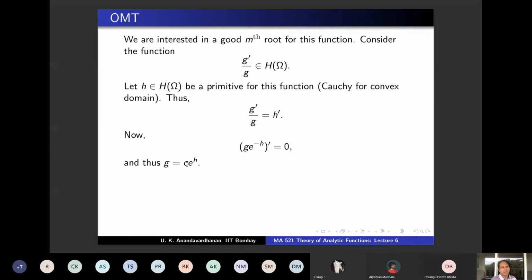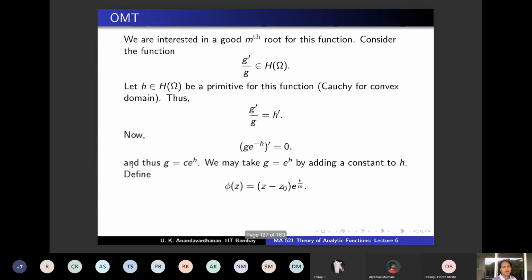Exponential is surjective, meaning if c is non-zero, and c is non-zero because g is non-zero. c is a non-zero constant, therefore you can write it as exponential of something. So by adjusting h with an additive constant, you can assume that g equals e power h itself. Adjust h in order to absorb the c. So we may take g equal to e power h itself.